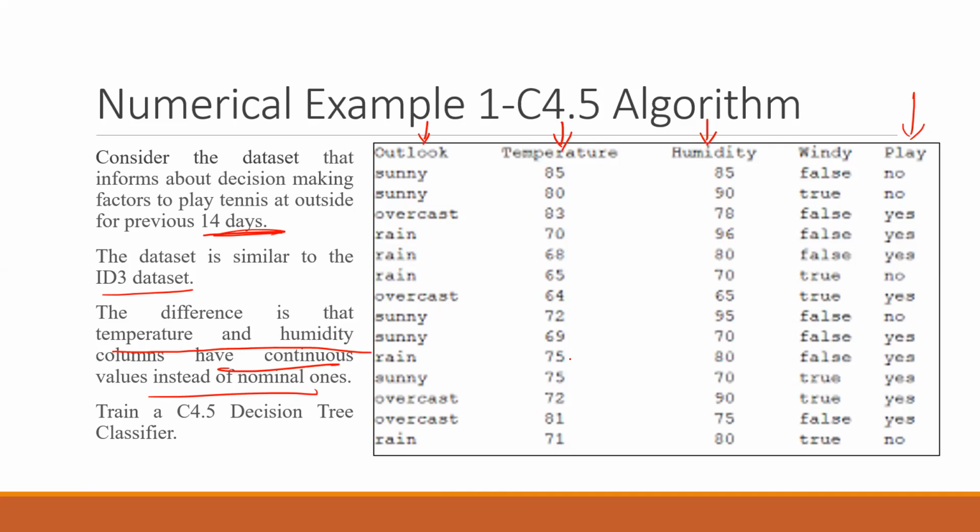Clearly it is visible in the temperature column that 64 is the smallest number, and for humidity the smallest number is again around 65. So these are the smallest, and obviously the largest will also be taken into account. 85 is the highest temperature here, and I guess 95 is the highest humidity. No, 96 is the highest humidity. These kinds of things will matter.